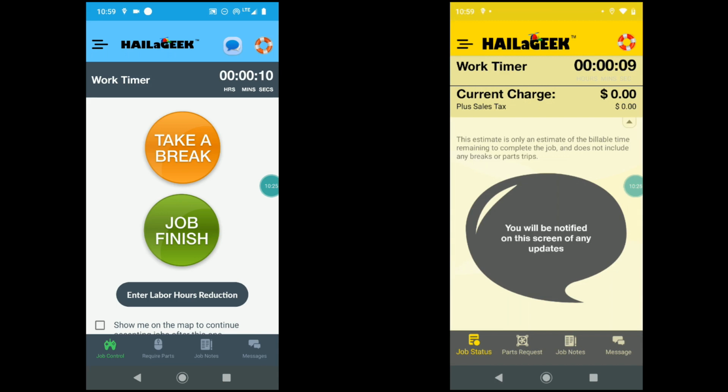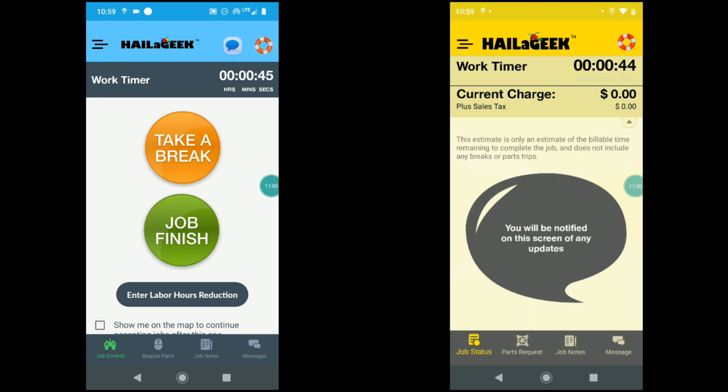we see the work timer counting up. Every time a minute crosses, the customer app is actually going to update the customer on what their current total charge is, and we're going to allow a little time for that to happen. While we're waiting for that to happen, I'm going to tell you about a few more features here. You notice there's a take a break button on the Geek app. That's if the geek needed to go to lunch or actually had been working on the job all day and needed to go home and get some sleep and come back the next day. Take a break is for both of those scenarios.